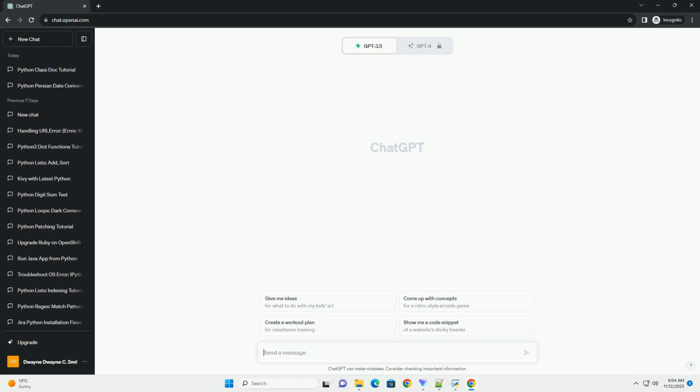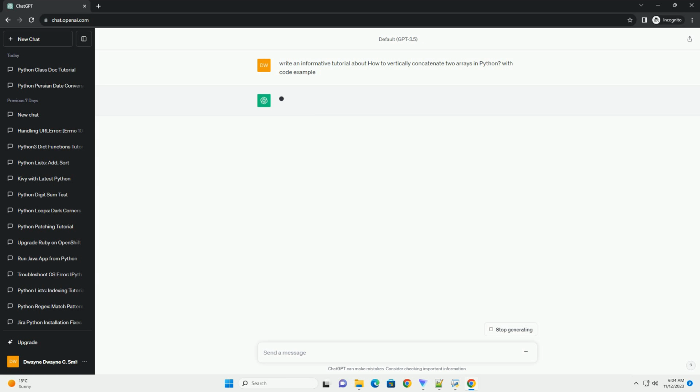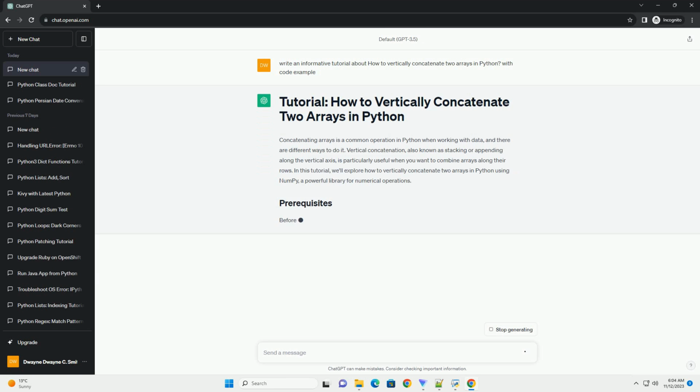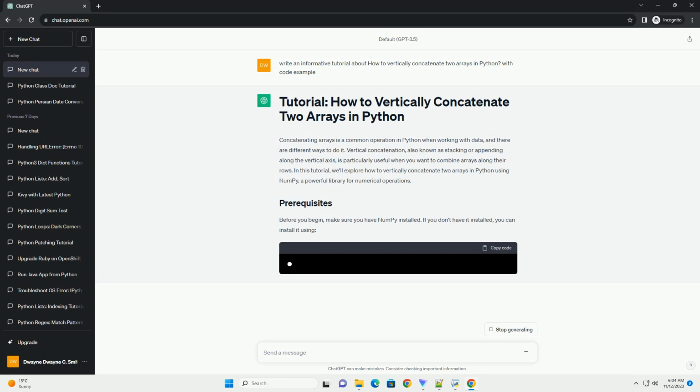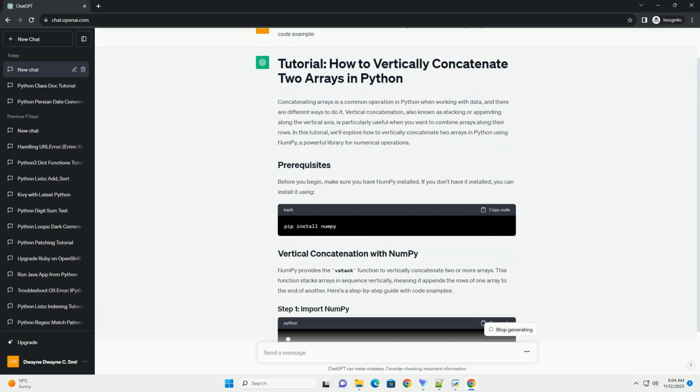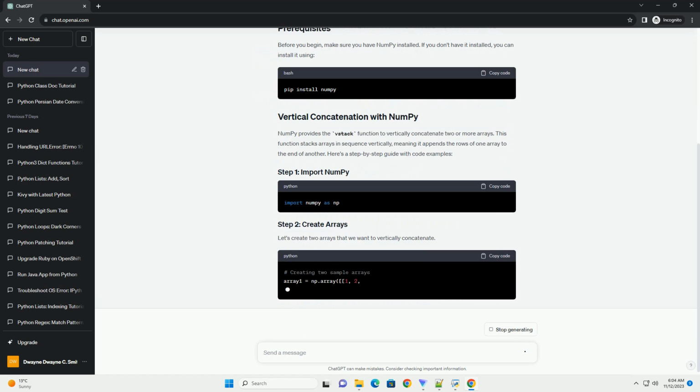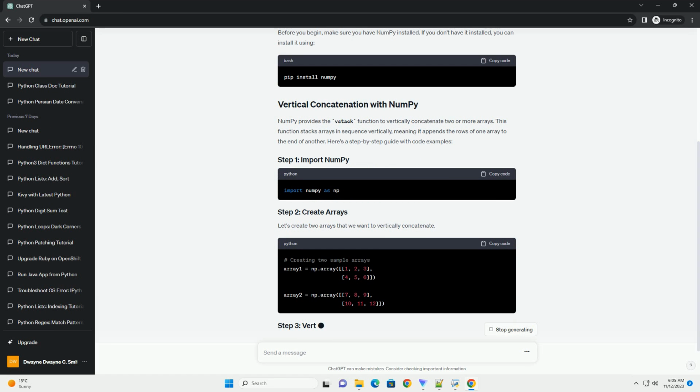Concatenating arrays is a common operation in Python when working with data, and there are different ways to do it. Vertical concatenation, also known as stacking or appending along the vertical axis, is particularly useful when you want to combine arrays along their rows. In this tutorial, we'll explore how to vertically concatenate two arrays in Python using NumPy, a powerful library for numerical operations.